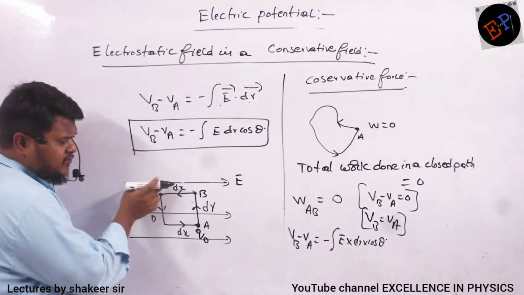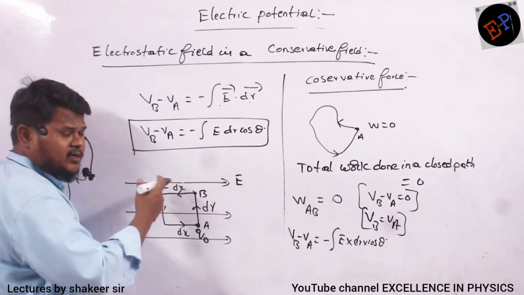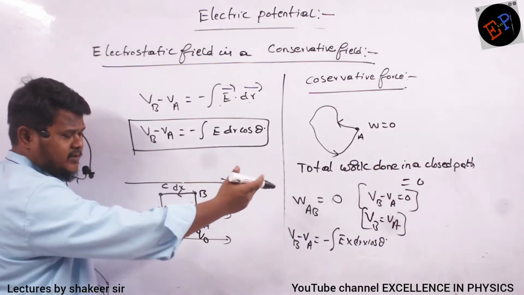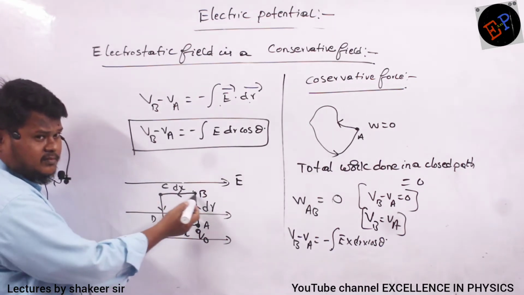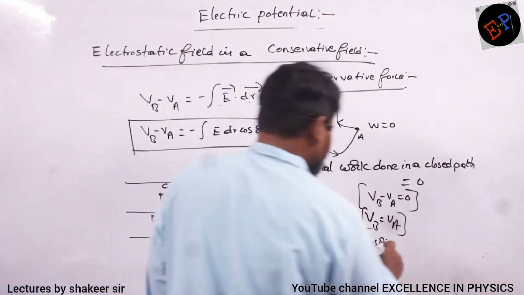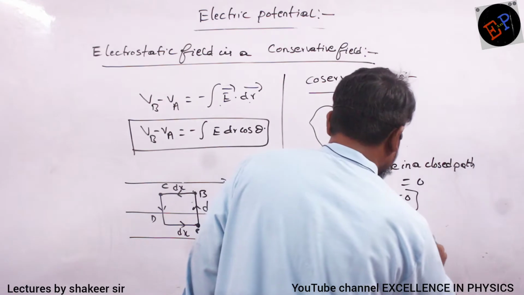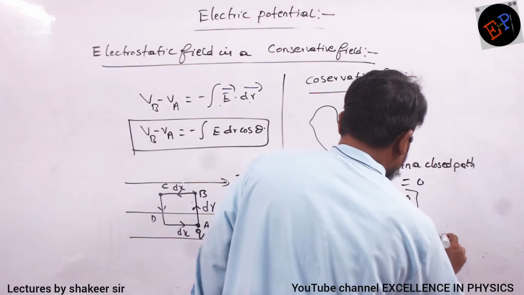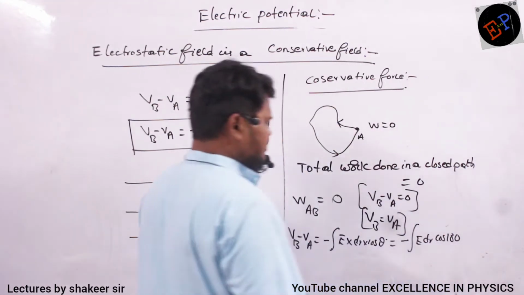180. The electric field is in this direction, towards the right side. But I am traveling in the opposite direction. So the angle is 180. So cos 180: minus integration of E dr cos 180. Cos 180 value is minus 1.